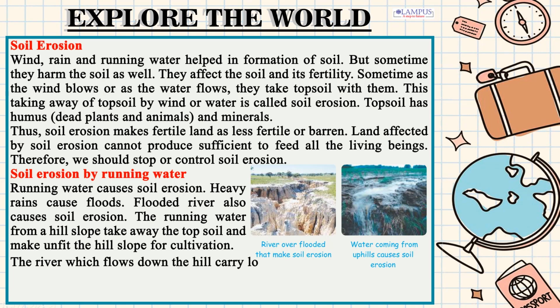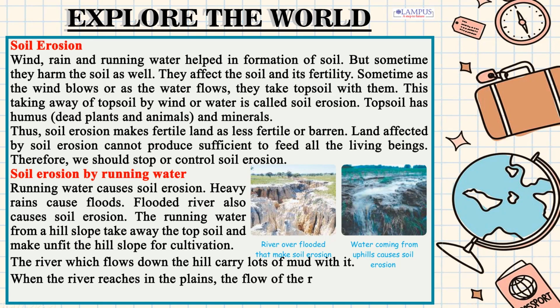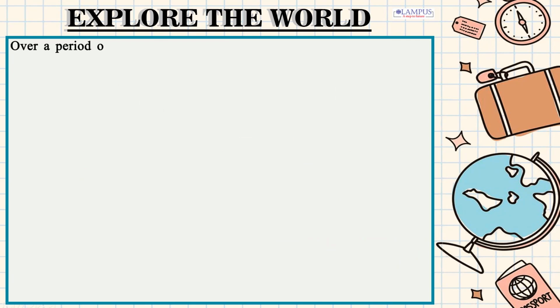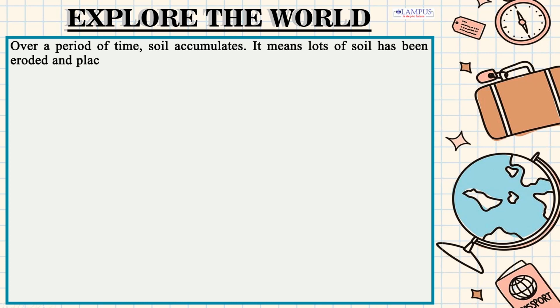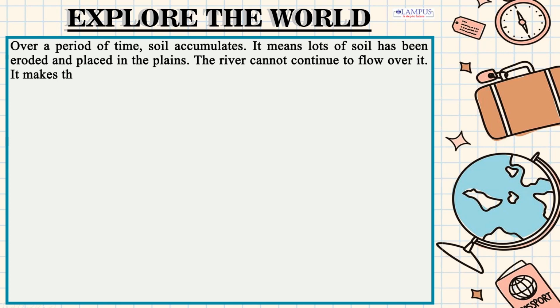The river which flows down the hill carries lots of mud with it. When the river reaches the plains, the flow of the river slows down and the soil deposits in the plains along its way. Over a period of time, soil accumulates. It means lots of soil has been eroded and placed in the plains. The river cannot continue to flow over it. It makes the river change its course.